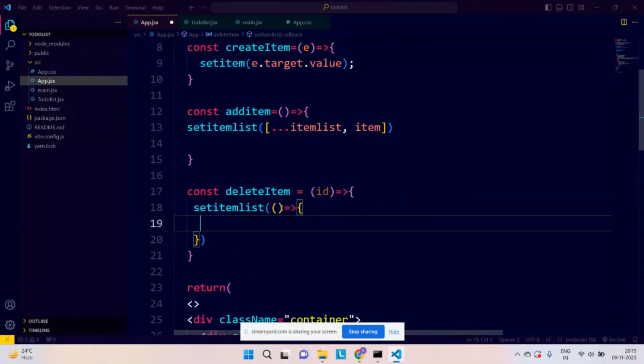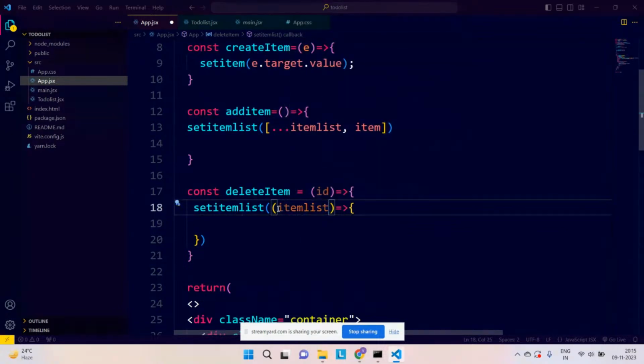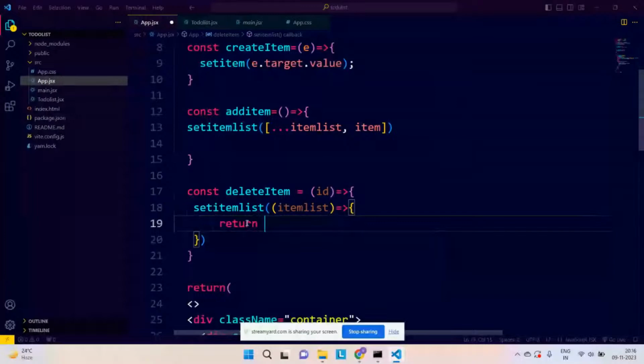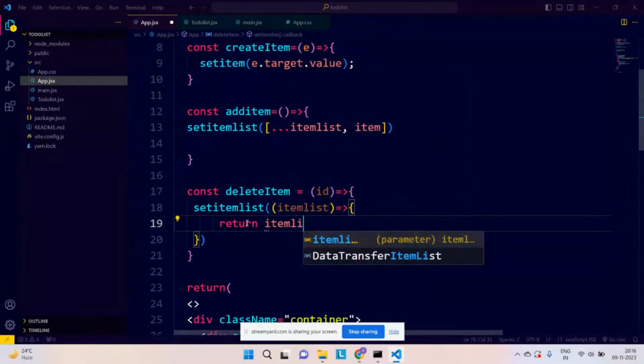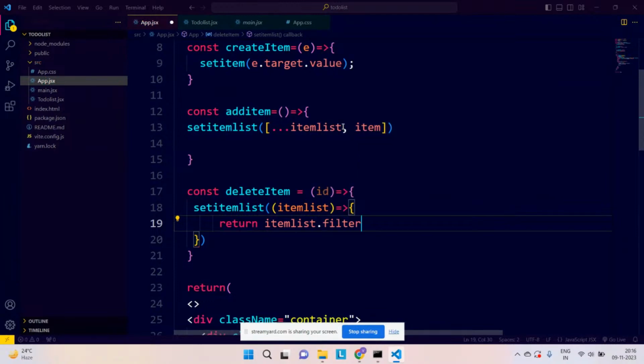Perfect. And in which I will be passing the existing items, which is item list. Correct. Item list is having all my existing items. Now, what will this return? It will return one specific higher order function, which is item list dot. If you see, I'm getting all the methods which come with arrays. So I want to use filter this time.